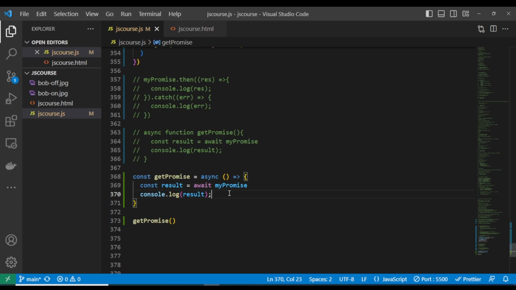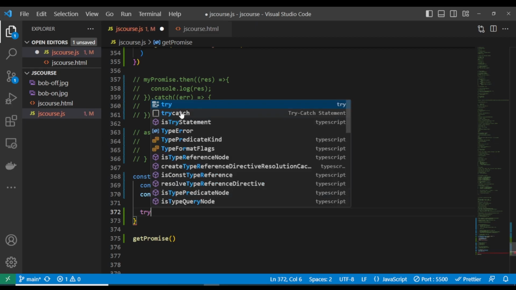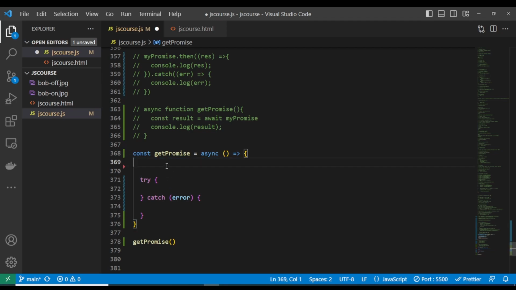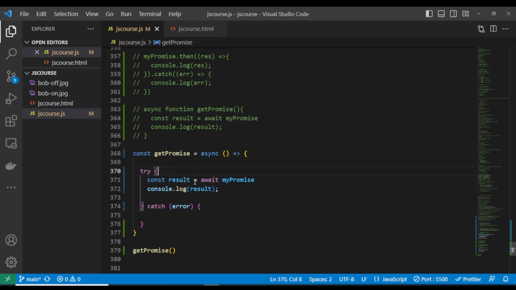So now let's quickly see what the try and catch block looks like. This is the way the try and catch block is. So what I'm going to do is this. Let me quickly cut out this. If I come here, I'm just going to write the same code inside the try and catch block.